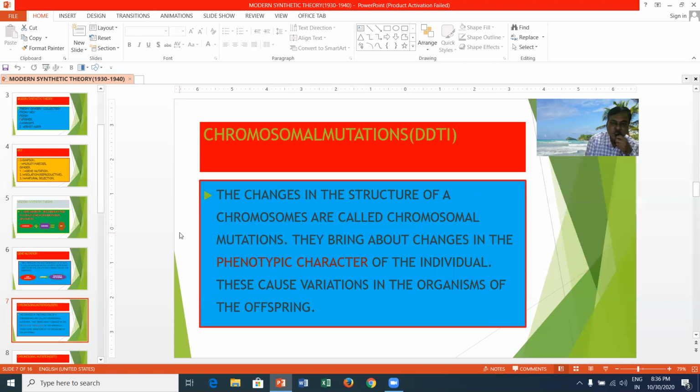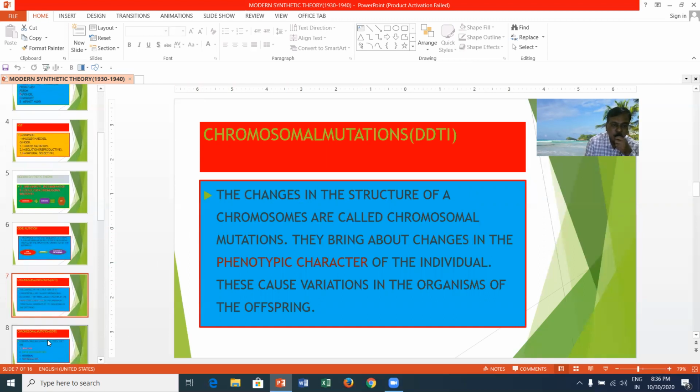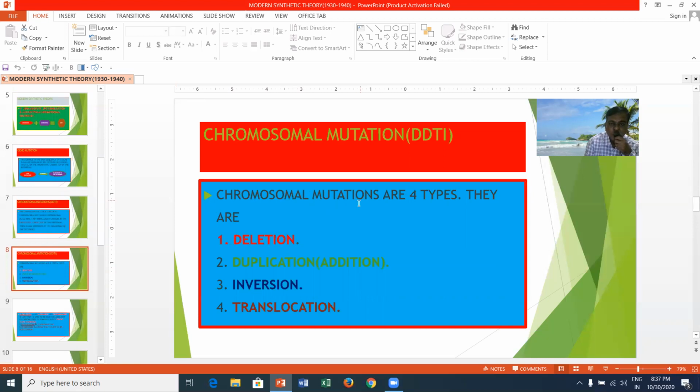Changes in the structure of a chromosome are called chromosomal mutations. They bring about changes in the phenotypic character of the individual and cause variations in the offspring. Chromosomal mutations are of four types: deletion, duplication, inversion, and translocation.